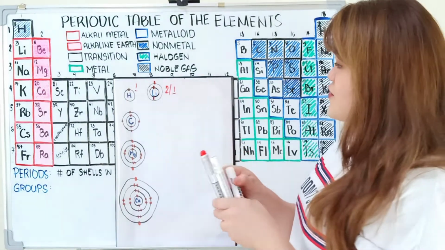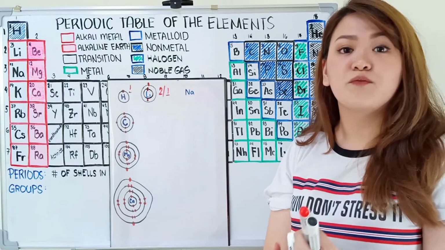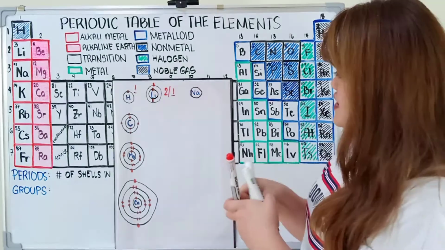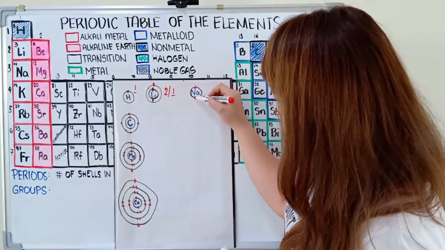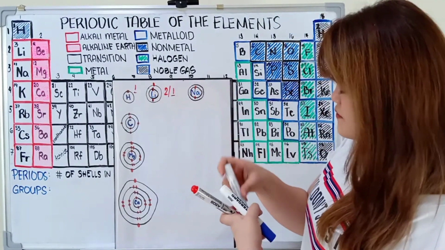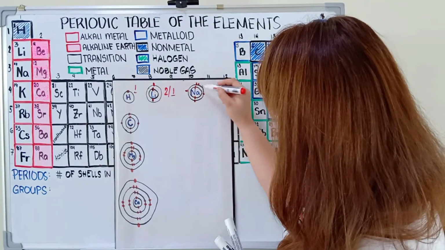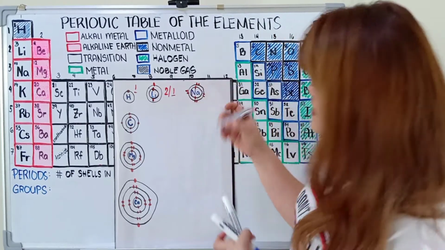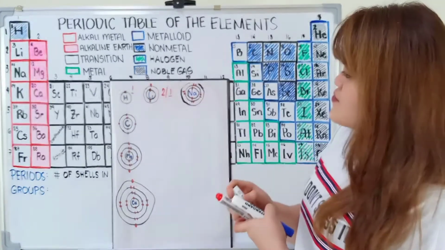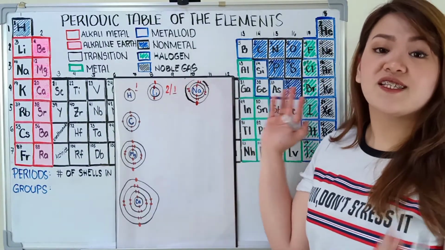So another example for practice. We have sodium with atomic number 11. So atomic number 11, we have 11 protons. If you have 11 protons, how many electrons do we have? Yes, 11. So for the first shell, we have 1, 2 electrons. For the second shell, we have 3, 4, 5, 6, 7, 8, 9, 10 electrons. So let's go ahead and draw the last shell. So 10, then 11. So again, we have 1 electron on its outermost shell.